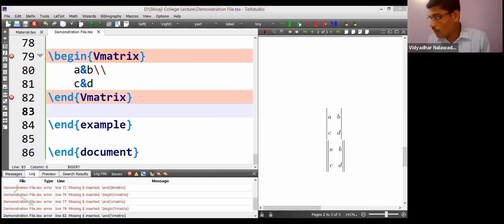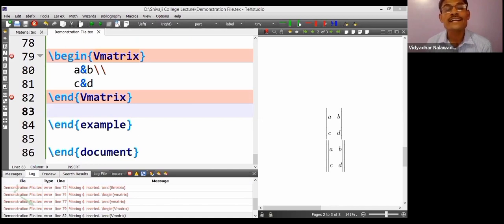Very interesting is this, let me share my screen of this notepad. If I want to type something like this: mod x is equal to x if x is greater than or equal to 0, and minus x if x is less than 0.